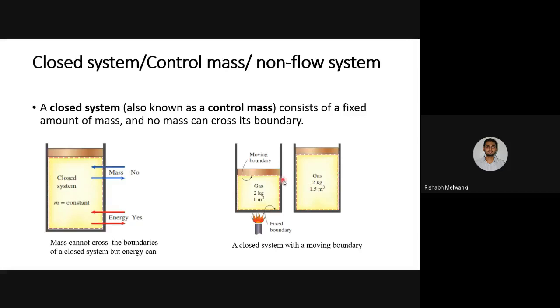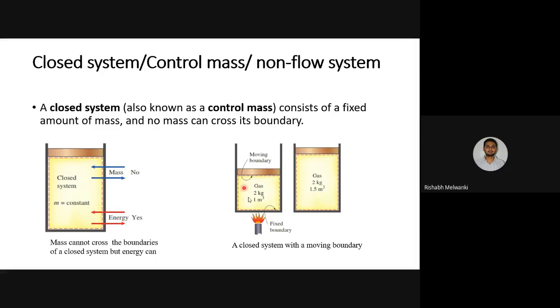So this is a real boundary, and the upper boundary and these two are movable ones, and the lower boundary is a fixed boundary. Since gas is not flowing out of the system, it is also known as a non-flow system. It is also known as control mass.